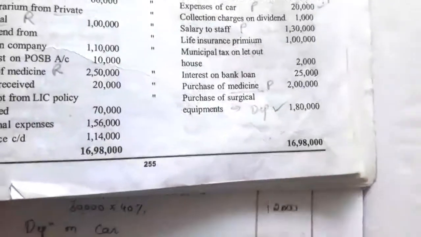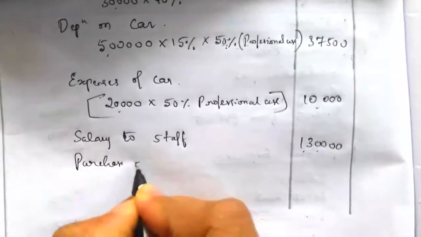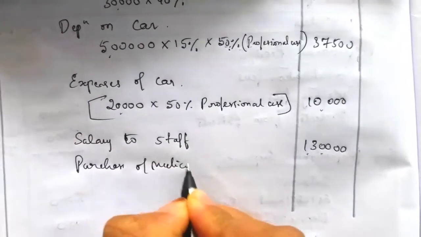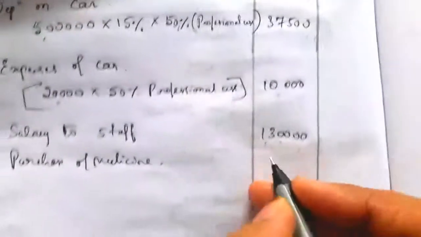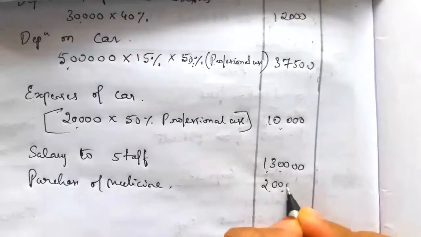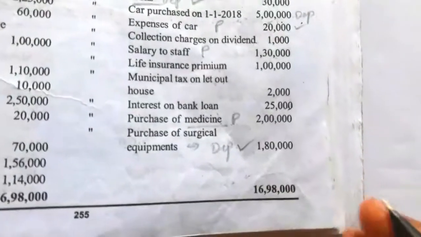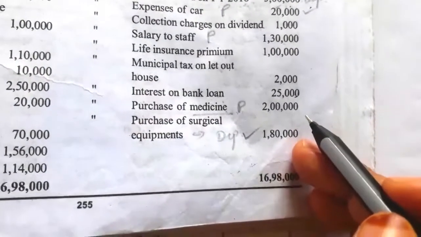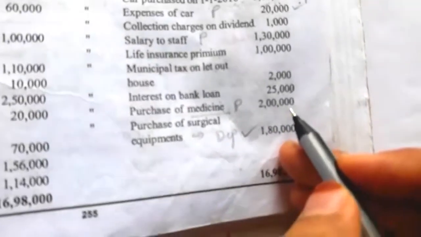Then purchase of medicine is taken as a professional payment. So write purchase of medicine. Value of medicine, how much? 2 lakh. Every time he has to purchase the medicine, so it is taken as a revenue payment. As a doctor he has to purchase the medicines regularly, so that is taken as a revenue expense, so we have to consider it under professional payment.